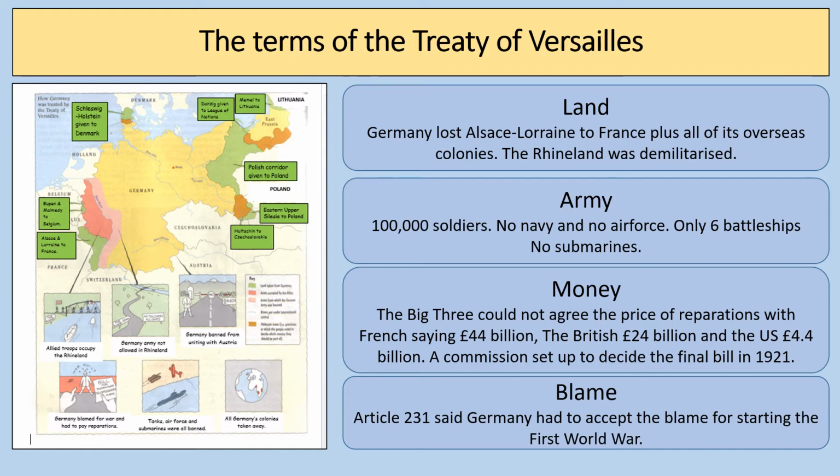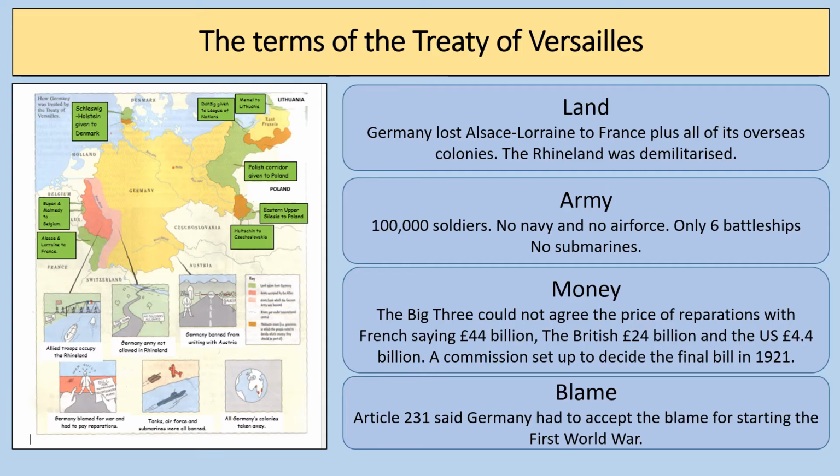But most famously of all, Germany lost Alsace-Lorraine to France. Now, Alsace-Lorraine had been a territory which Germany had taken from France in the Franco-Prussian War in 1870-1871. So the fact that Germany lost this land was not only a blow in terms of it being a significant area of land, but also it was quite humiliating and a blow to German pride.